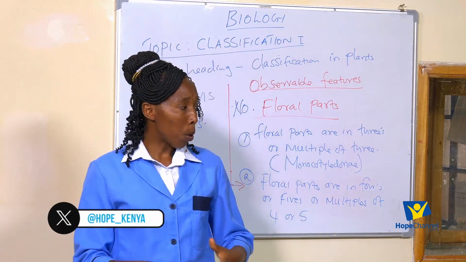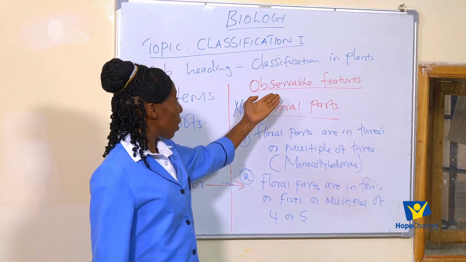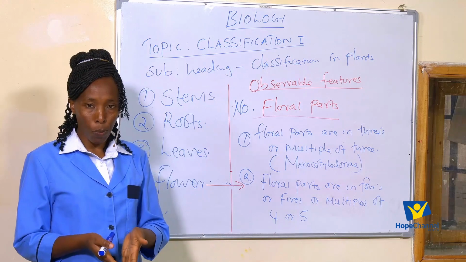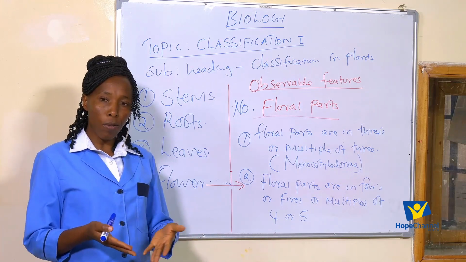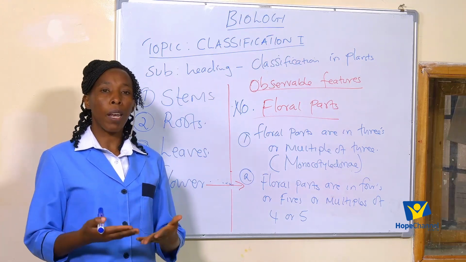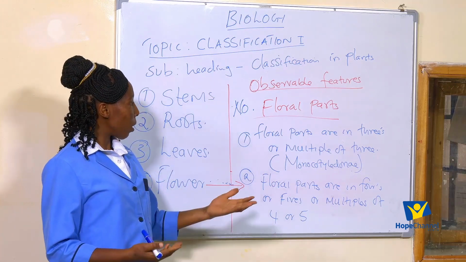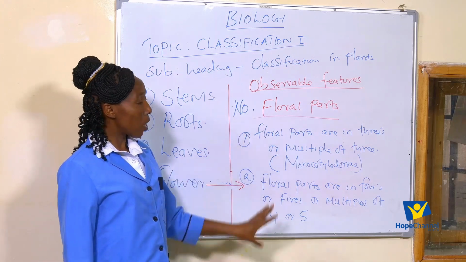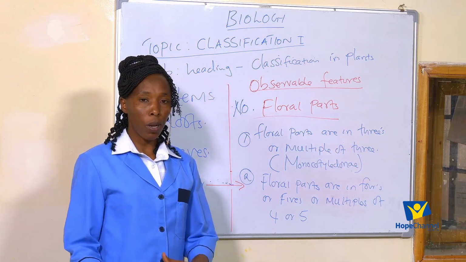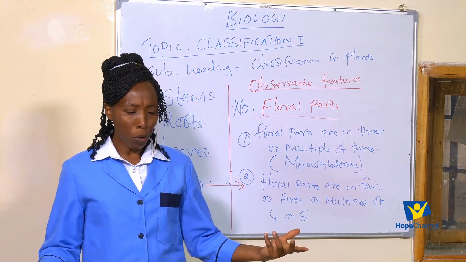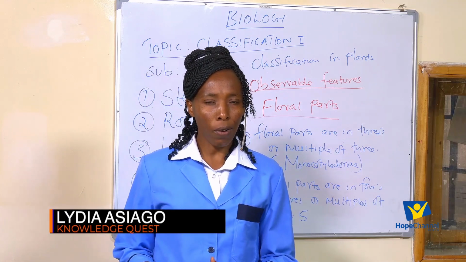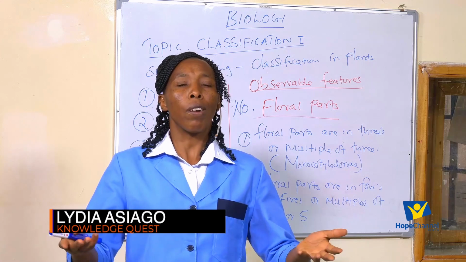So far, we were learning on the observable features in plants that we can use to place plants into groups. And we said those groups, we refer to them as what? Taxa. Taxa, a group of organisms with similar characteristics. So basically, this is what we've learned for today's lesson. We've learned about observable features that we can use to place organisms into groups. Maybe we should ask ourselves, why should we classify plants? Why should we classify living organisms?